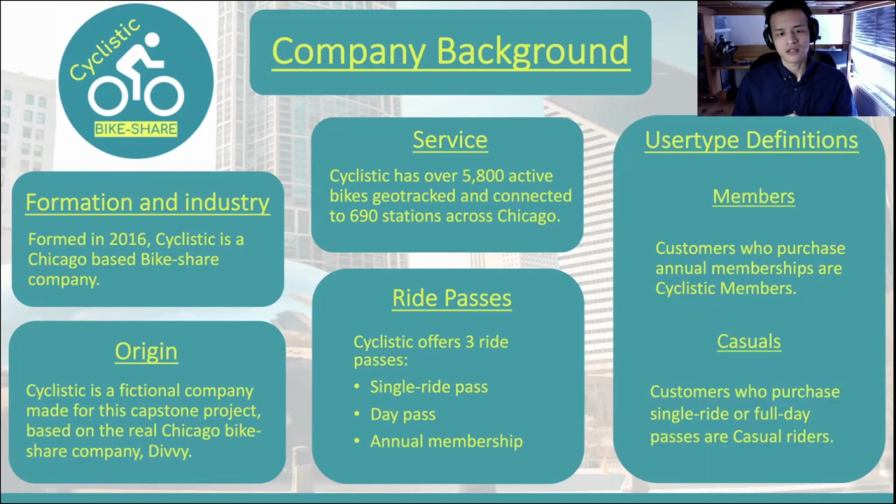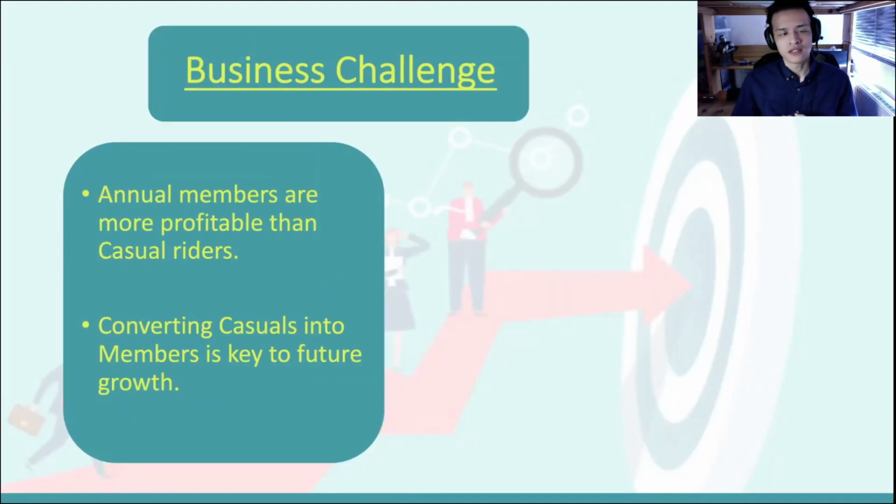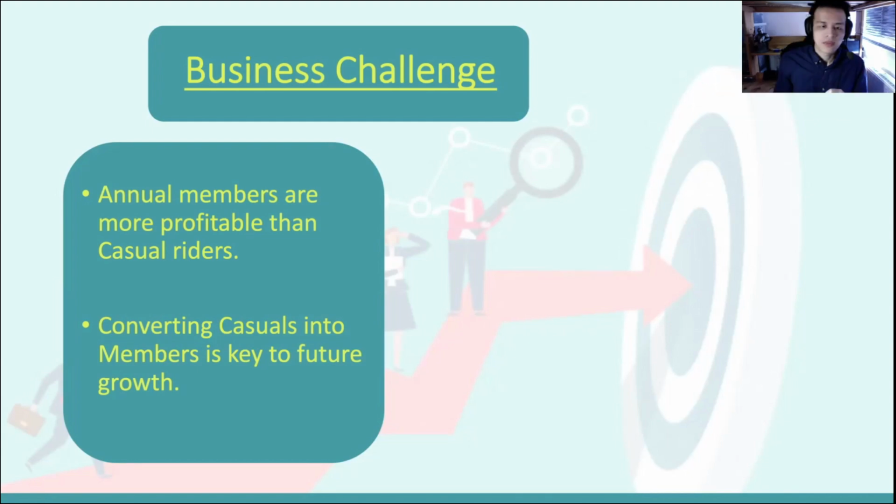Cyclistic has categorized its riders into two groups: members who purchase the annual membership, and casuals who purchase either the single ride pass or the day pass. So what problems is Cyclistic facing? Cyclistic's financial analysts have concluded that annual members are far more profitable than casual riders. Moreno, the director of marketing, believes that instead of targeting new customers, we should focus on digital marketing strategies that will convert casuals into members.